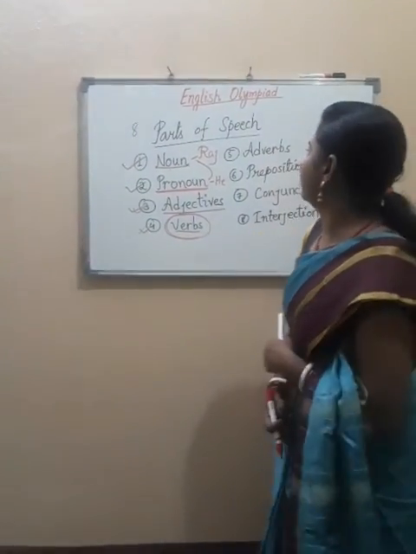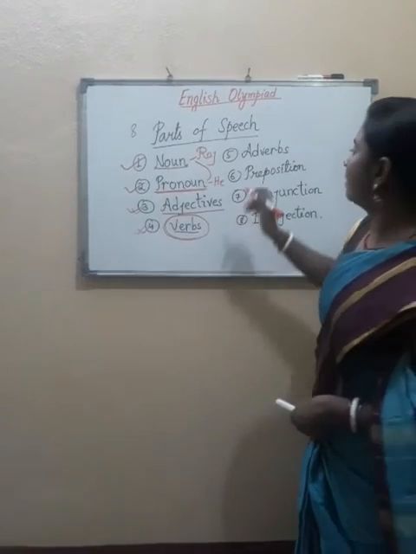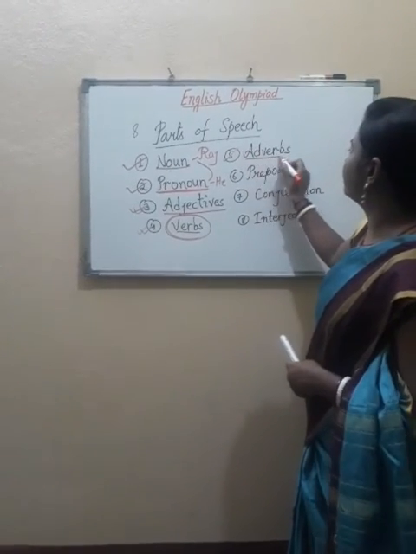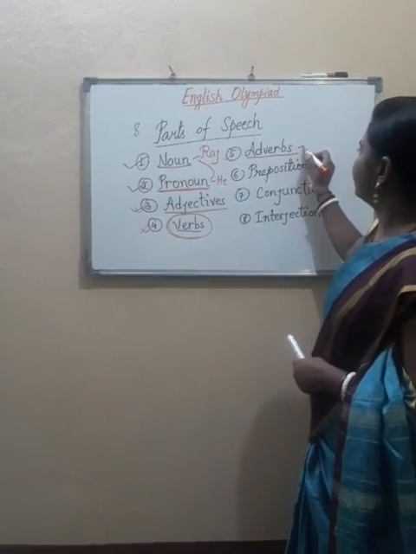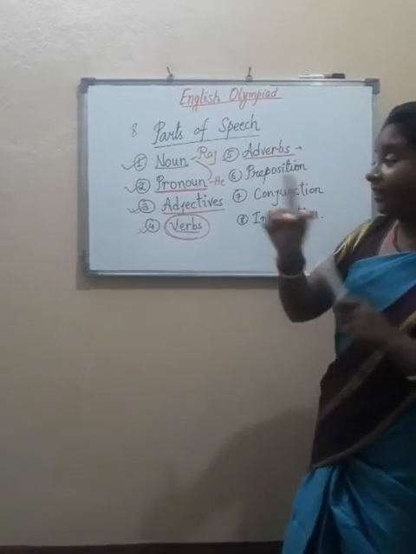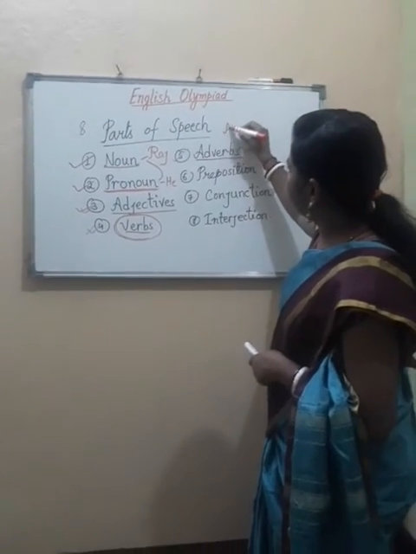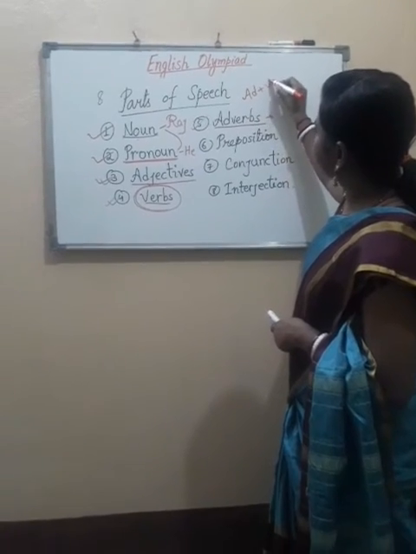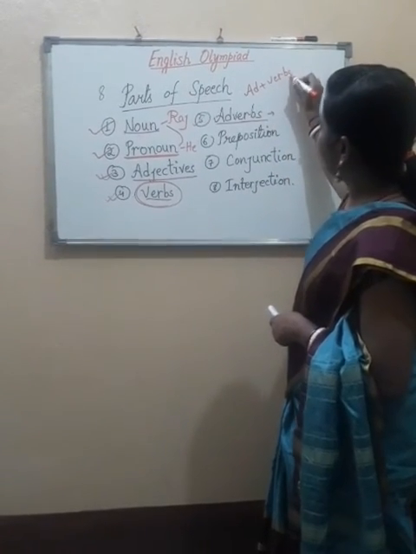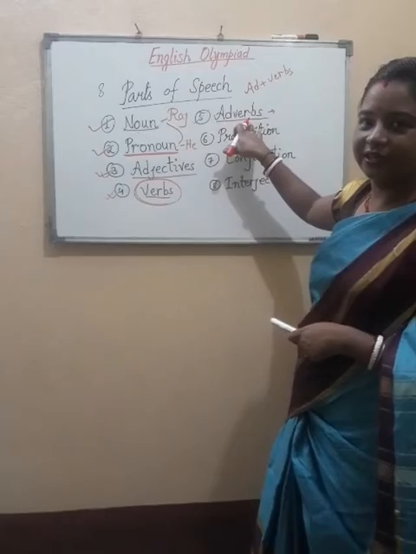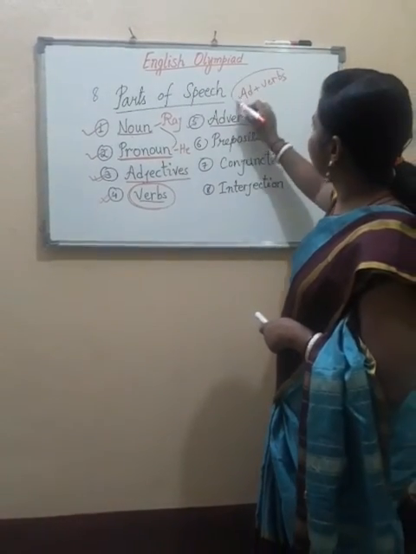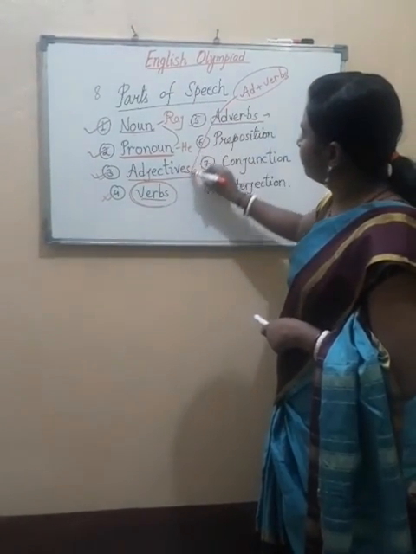Coming to the next topic, adverbs, the fifth number. If you see A-D, adverbs, the word verb is included here. It means these adverbs tell us about the verbs.